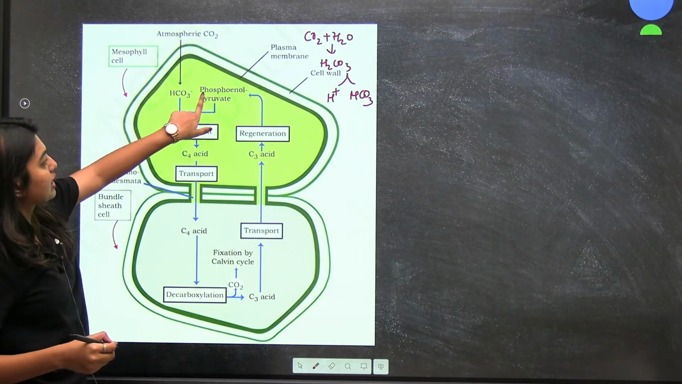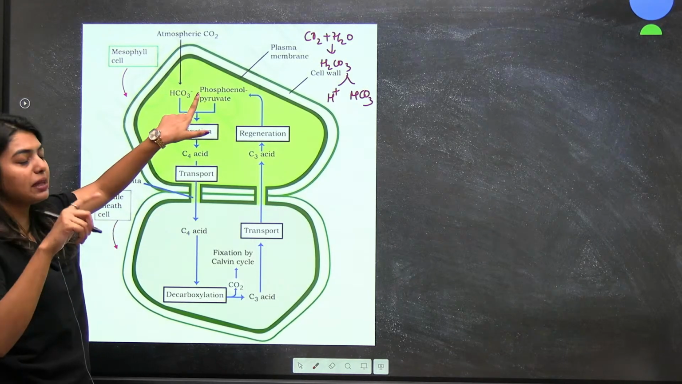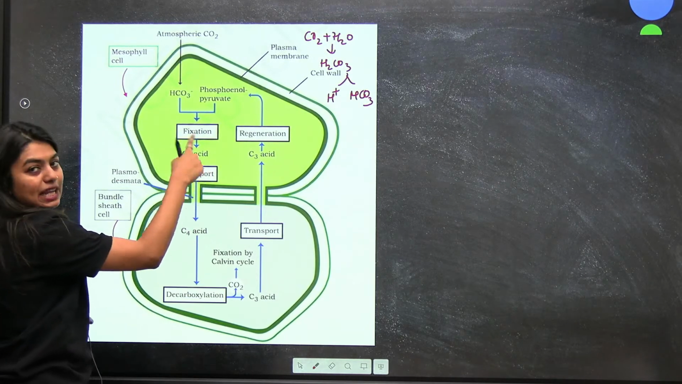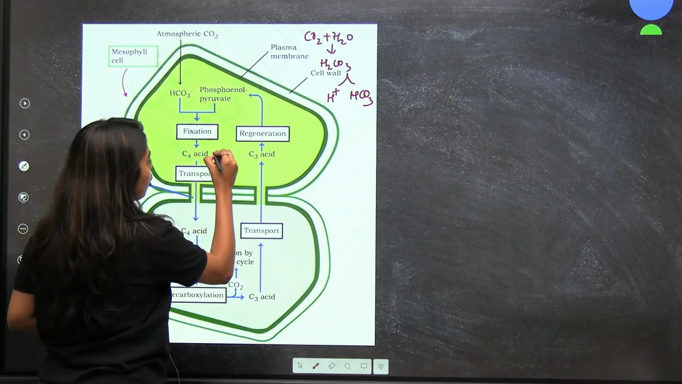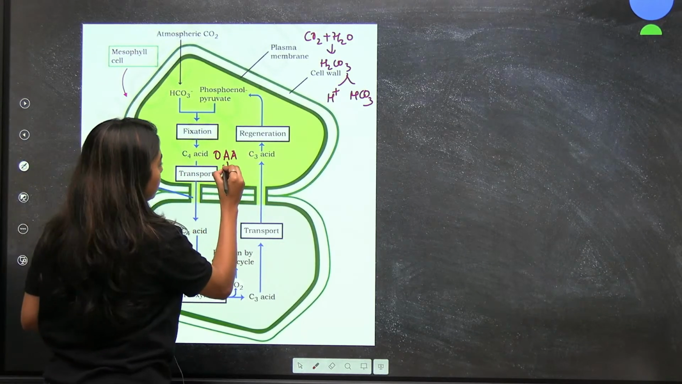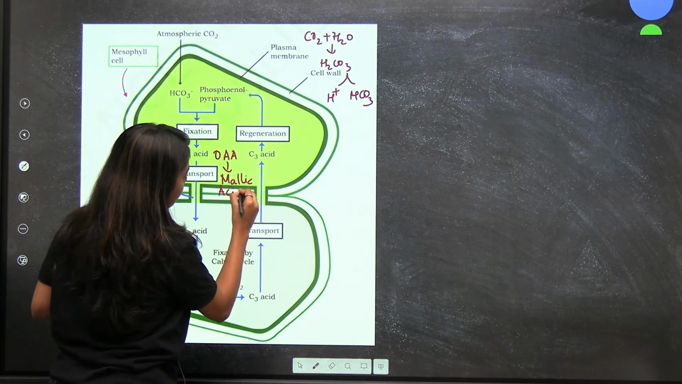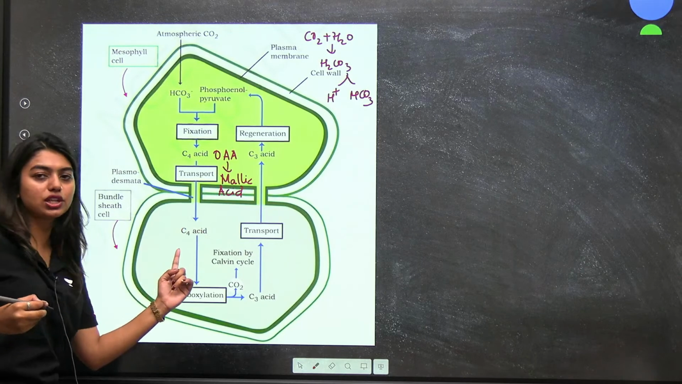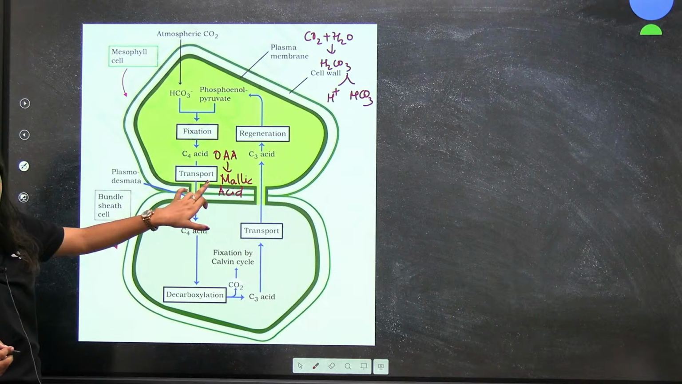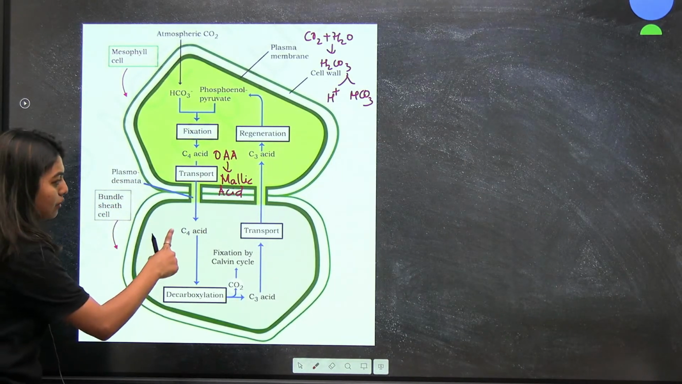Now, your HCO3, with the help of phosphoenol pyruvate carboxylase, PEP carboxylase, will get fixed into a C4 acid. C4 acid is what? Your OAA. That OAA again will get converted to malic acid or aspartic acid, and it will diffuse into your bundle sheath. So, this is your mesophyll cells, this is your bundle sheath. This malic acid will again get into your bundle sheath, okay, and what will happen?